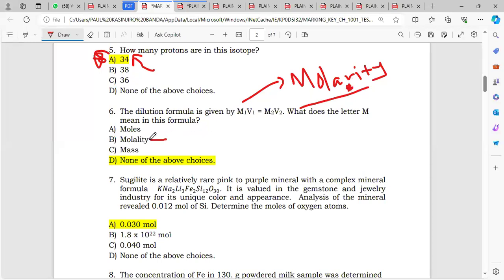But here you can see that we have a molality with the L. So this one is not the answer there. No wonder here they're saying none of the above choices is correct. Okay, because the correct answer is this one, molarity. This molality here means something else. It means the concentration in kilograms, right? That's molality here. Yeah, so no wonder they put this as our answer.